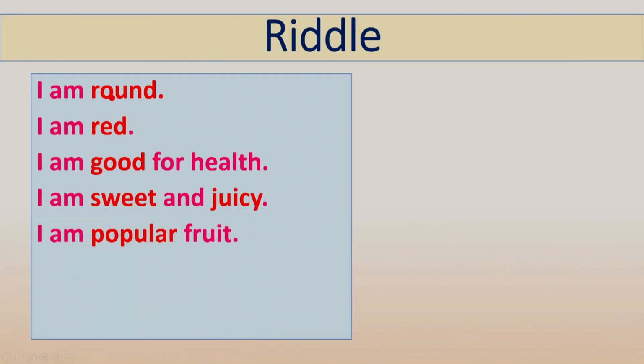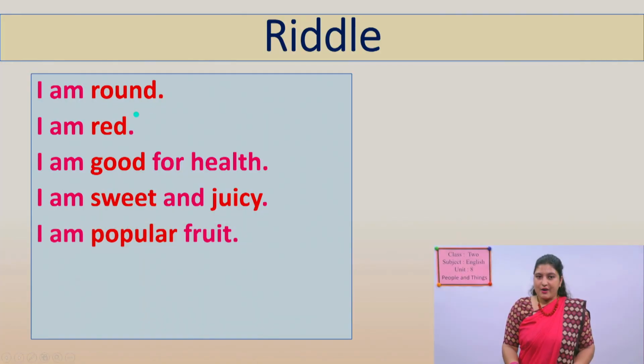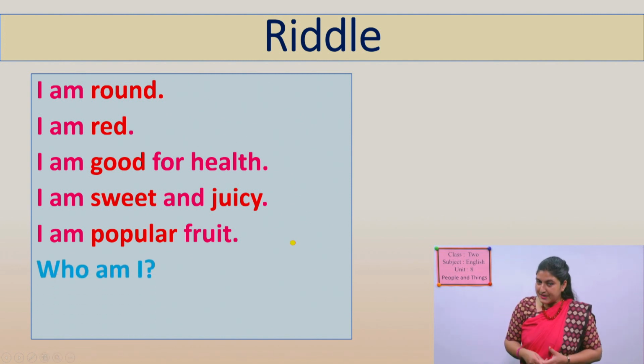Round. Look here, look at the red words. I am round means here round, red, good for health, sweet, juicy, and popular fruit. What is it? Now look here. Who am I? Can you name me?